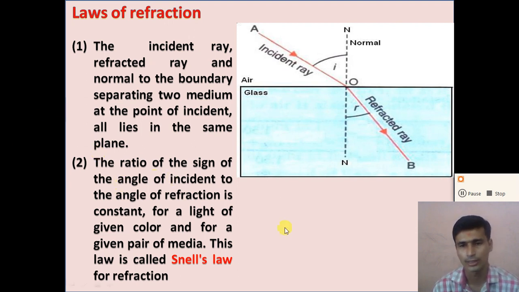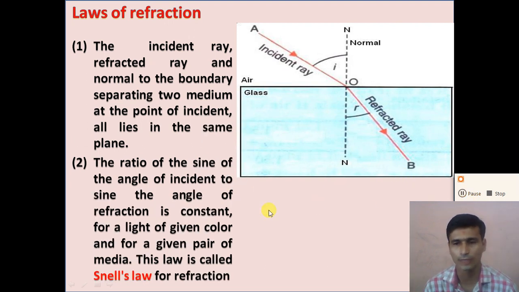Second law. What is the second law? The second law is for the angle of incidence and the angle of refraction. The ratio of the sine of the angle of incidence to the sine of the angle of refraction is constant.